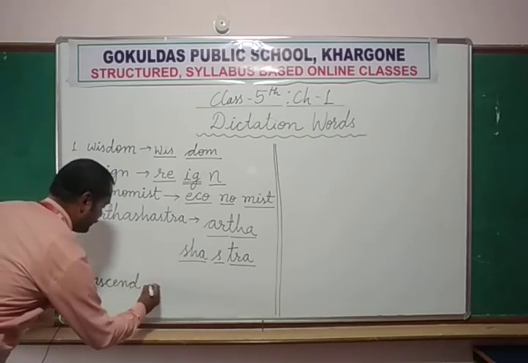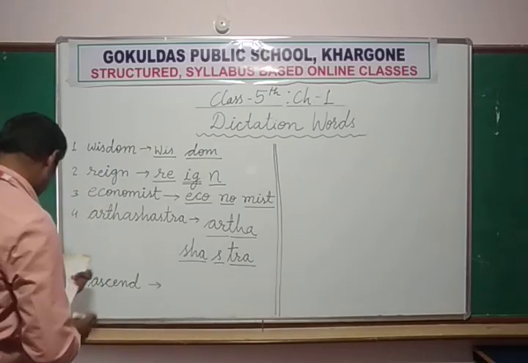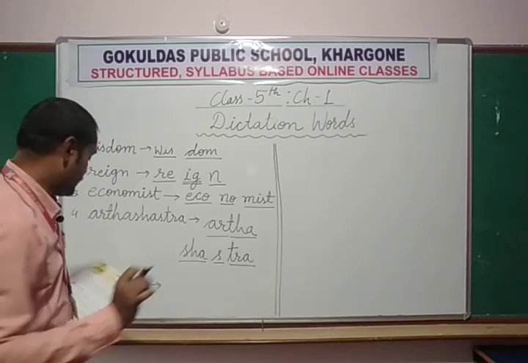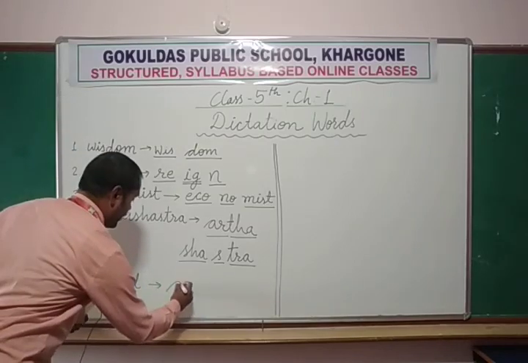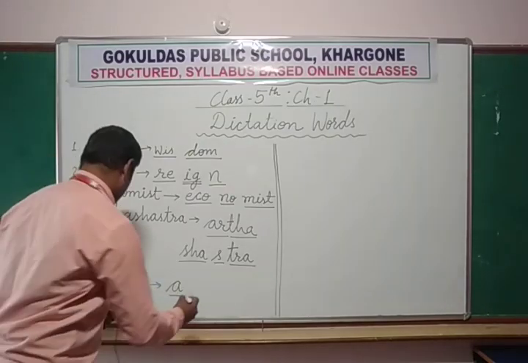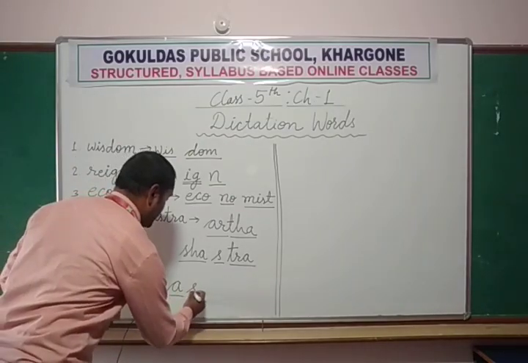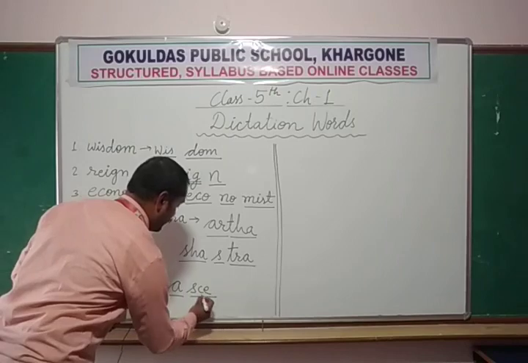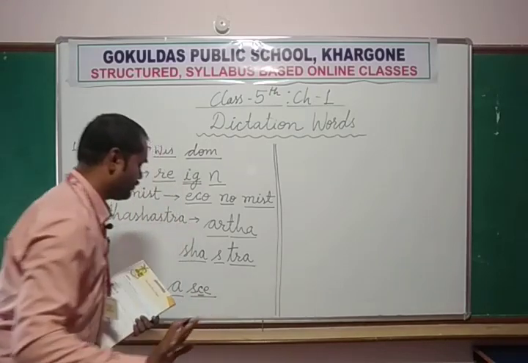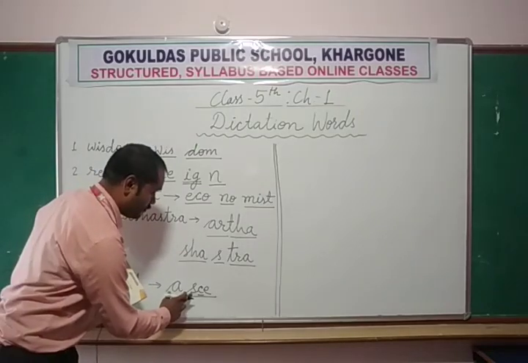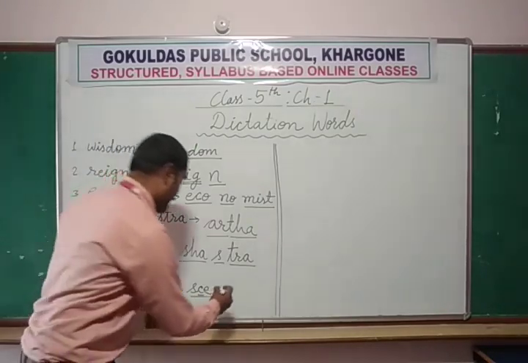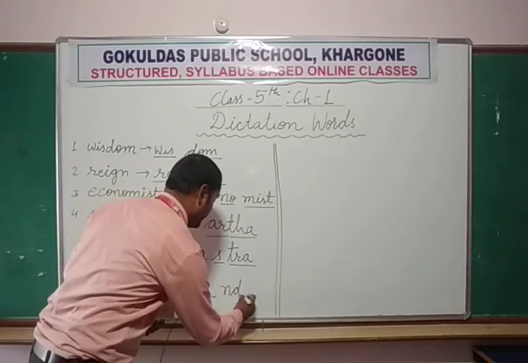A-C-A-S-C-E-N-D. Ascend. Now here we find some silent letters. We pronounce it A. S-C-E. Here we find C as silent. We don't pronounce it. We just pronounce S and E. Assay. And D. Ascend.